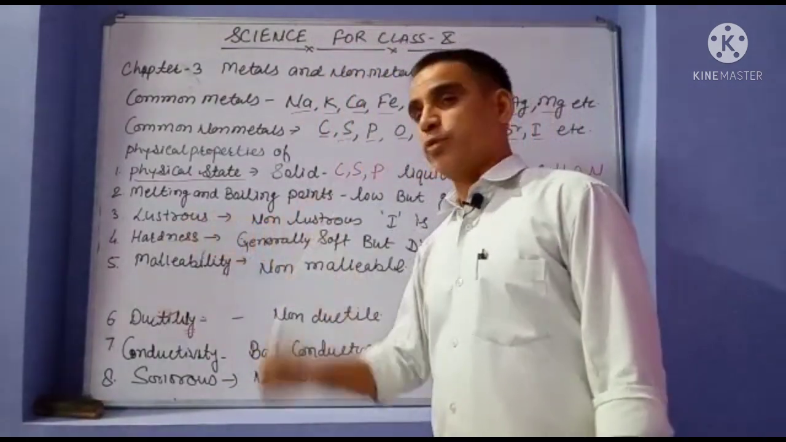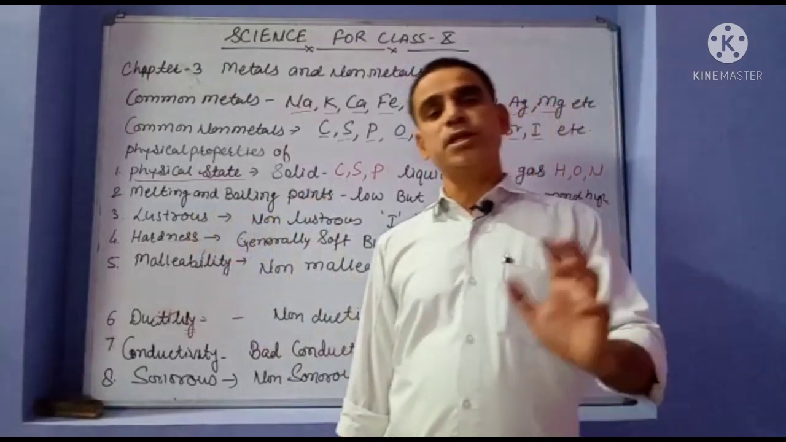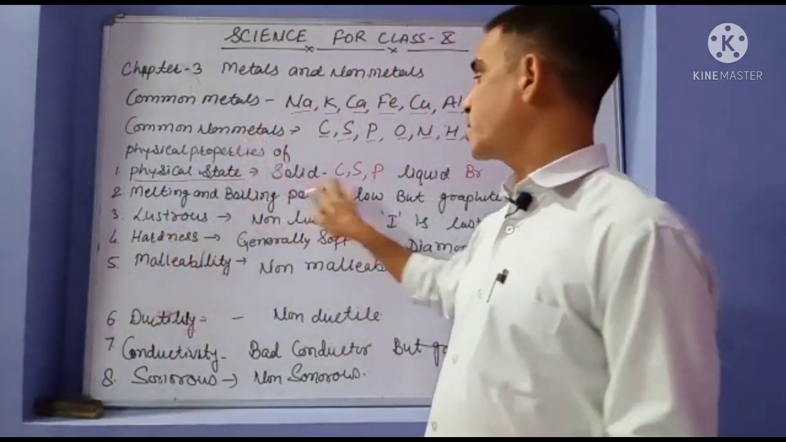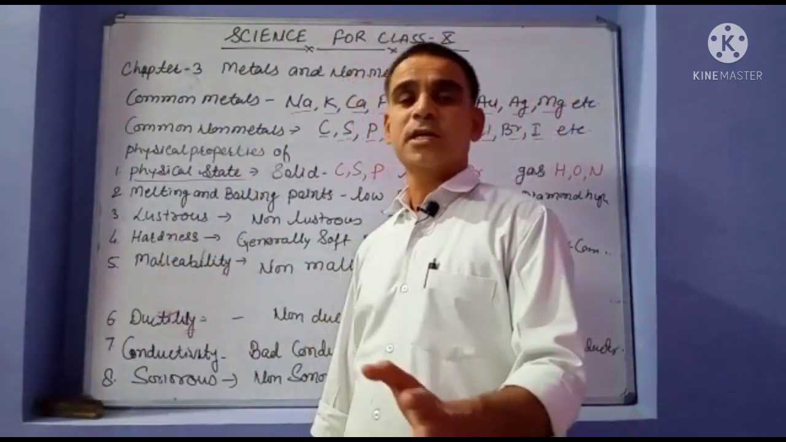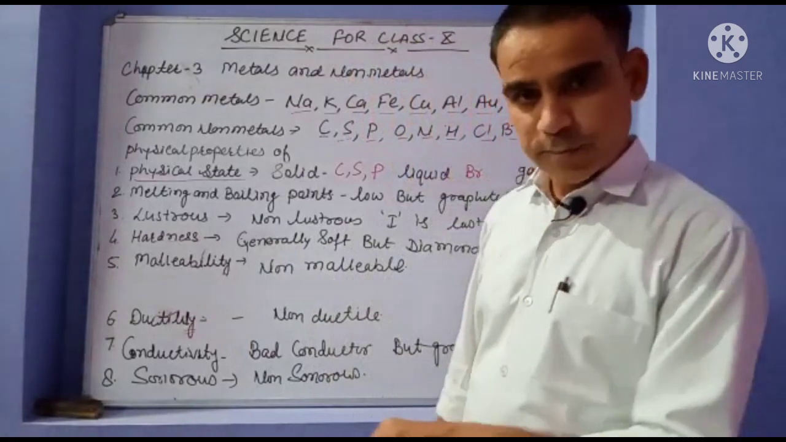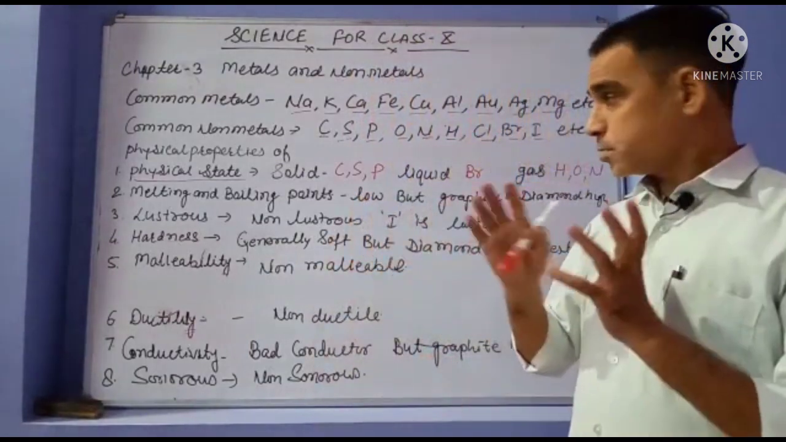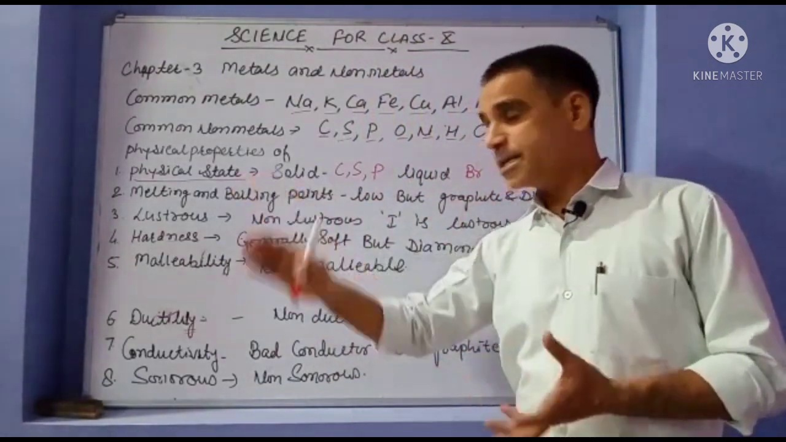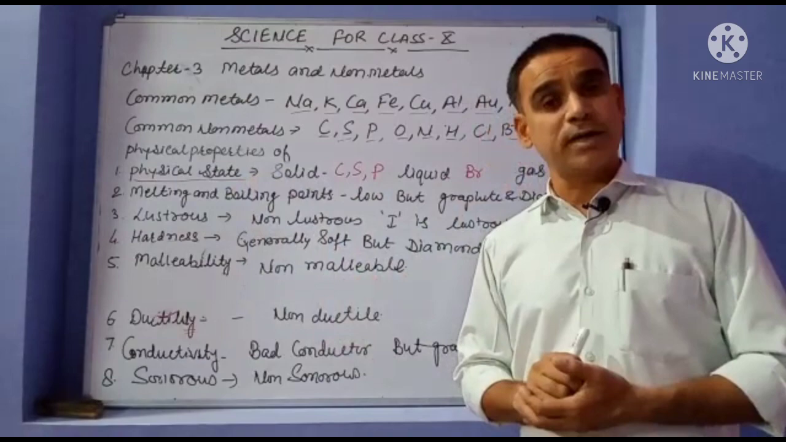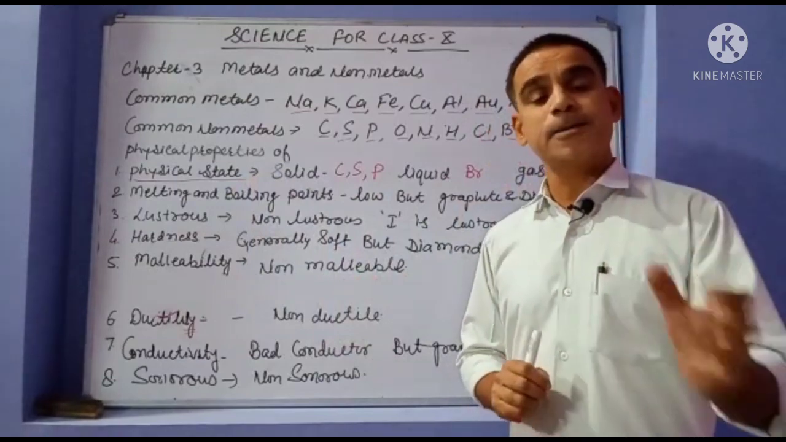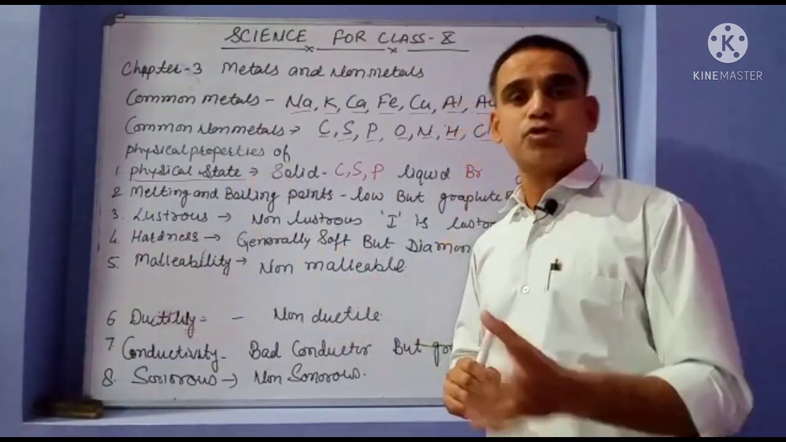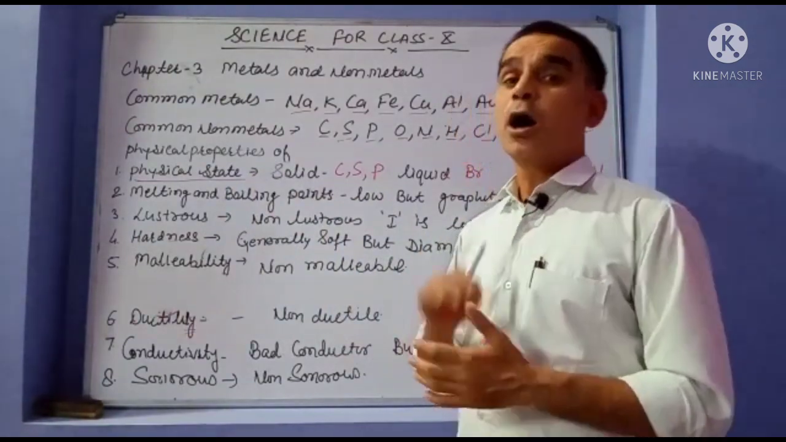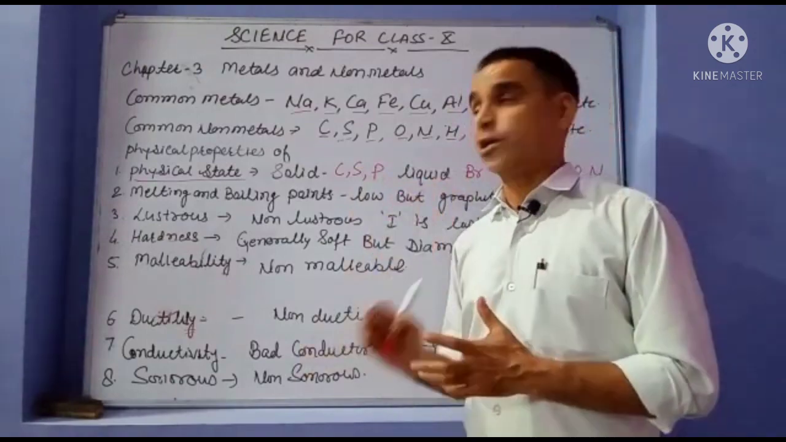Next, melting and boiling point. Melting point and boiling point are generally very low for solid non-metals. For example, sulfur has a melting point of only 115 to 116 degrees centigrade. But there are some exceptions to this property. For example, graphite and diamond, which are allotropes of carbon. Carbon is a non-metal, but diamond and graphite have a very high melting point and boiling point.